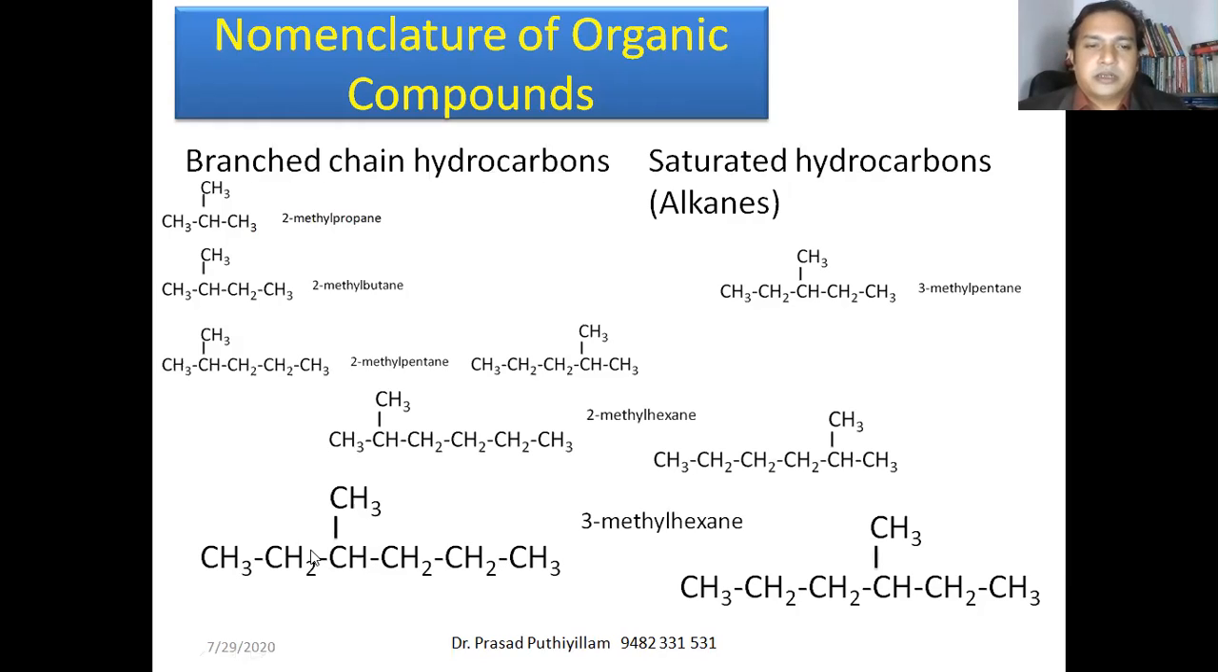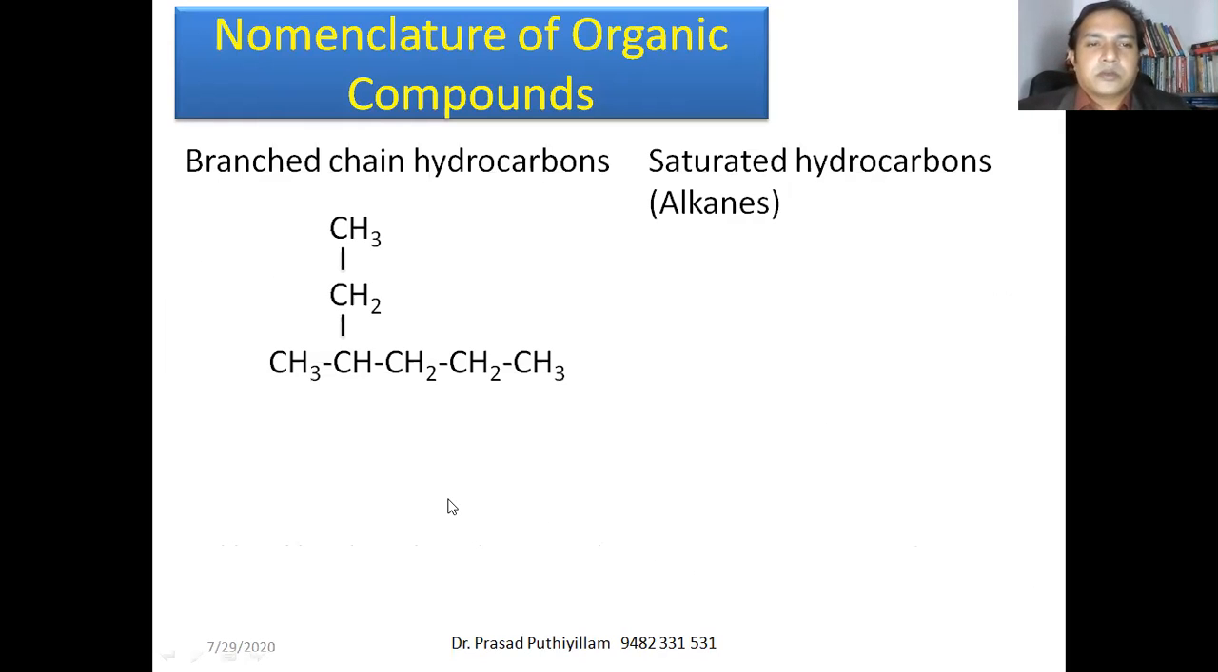This is the hexane chain. The third position contains a methyl group. So 1, 2, 3. The third position contains a methyl group. Therefore, it is 3-methyl hexane. So this is the hexane main chain, and the side group, the methyl group, is on carbon number 3. So 3-methyl hexane. Now, for this molecule, if you consider the main chain 1, 2, 3, 4, 5.